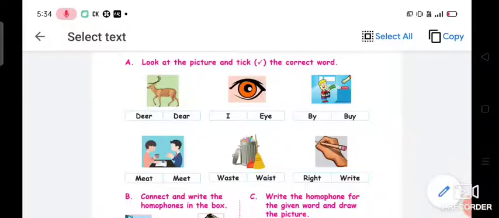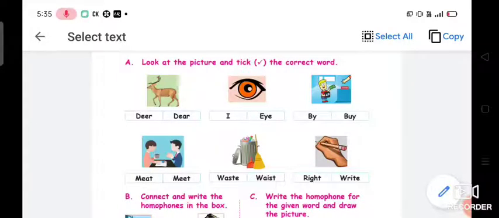Okay, take your pencil along with you. Turn to the next page, look at the picture and tick the correct word. So in the first picture, what is the first picture? Yes, deer. Which is the correct word, DEER or DEAR? Yes, DEER is the correct word. So I want you to tick DEER, whereas DEAR is different. The spellings are different, but the sounds are the same and the meanings are also different.